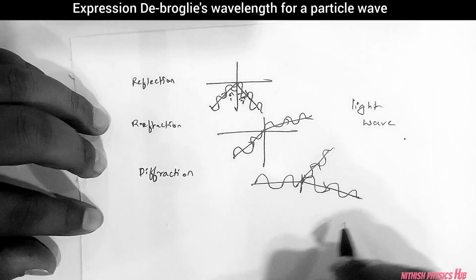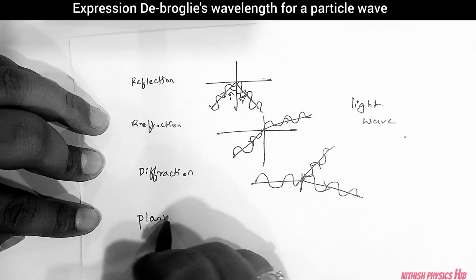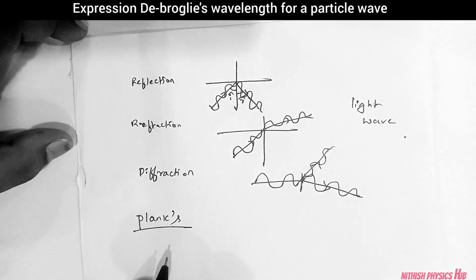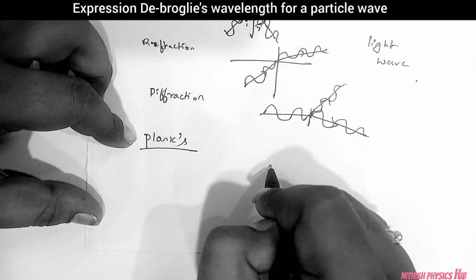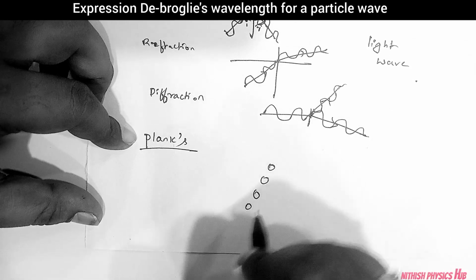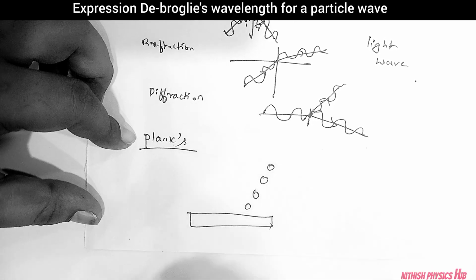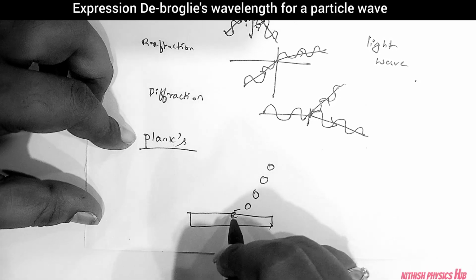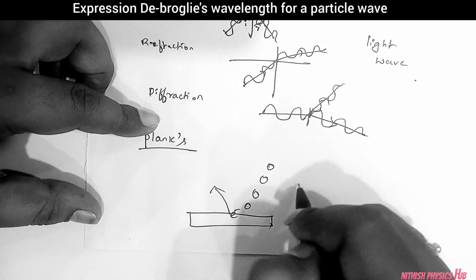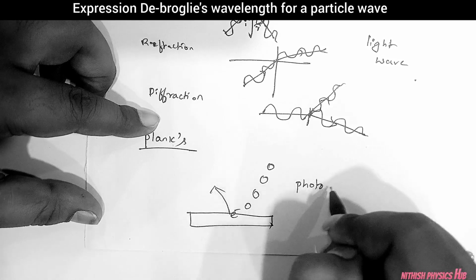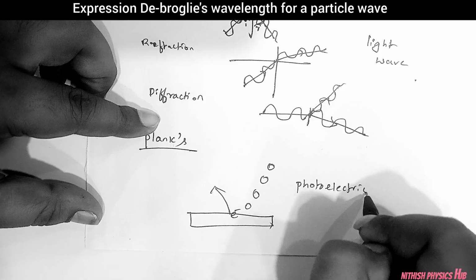Similarly, there is another scientist called Planck. He was arguing by using the photoelectric effect. What is the photoelectric effect? You know that an energy packet comes and hits the surface layer of the metal, and the electrons at the surface will be ejected outside, and this phenomenon is called the photoelectric effect.